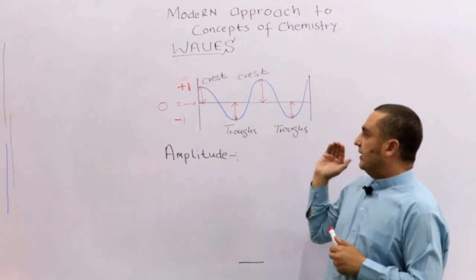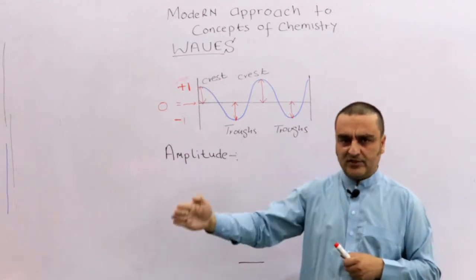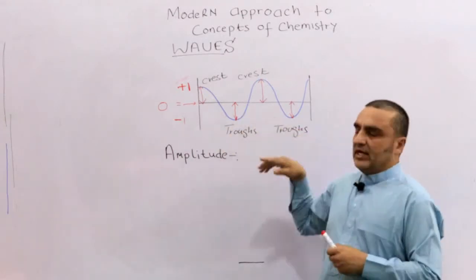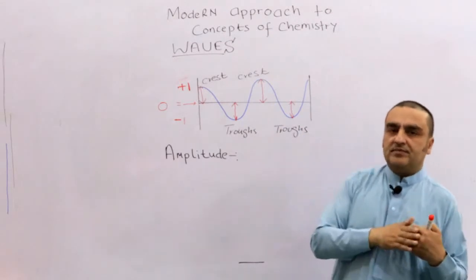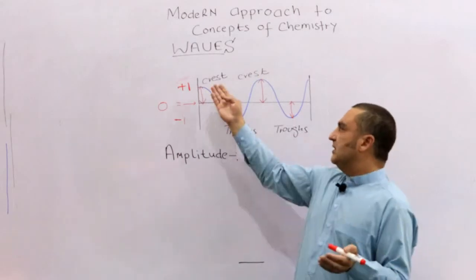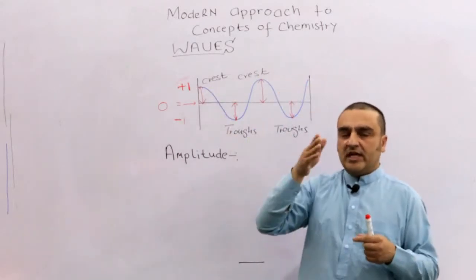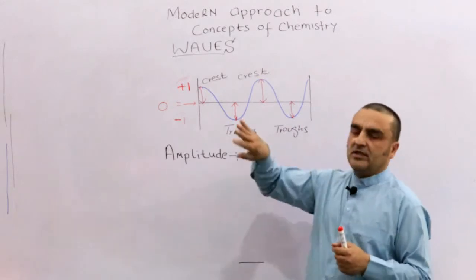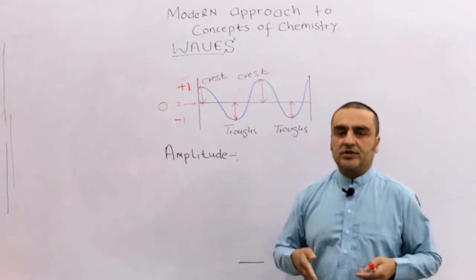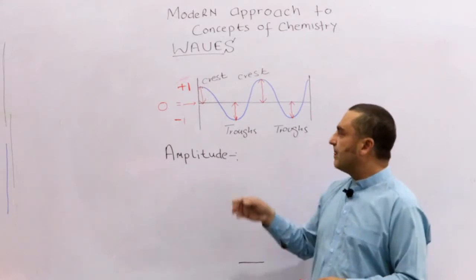So now what we learned is that waves are like this, and there are some labels, some points labeled in a wave. The peaks are called crests, and the bottoms or the valleys or the depths are called troughs.